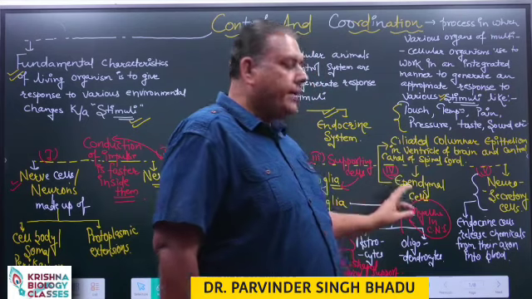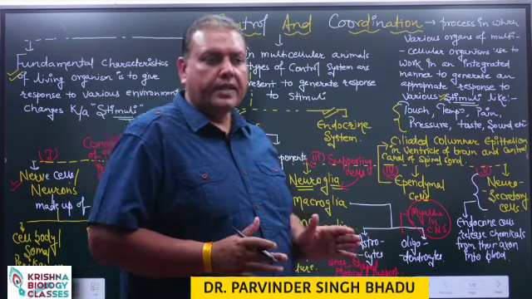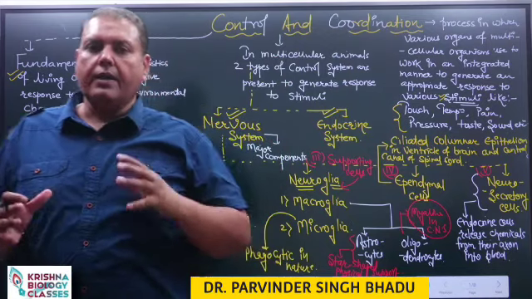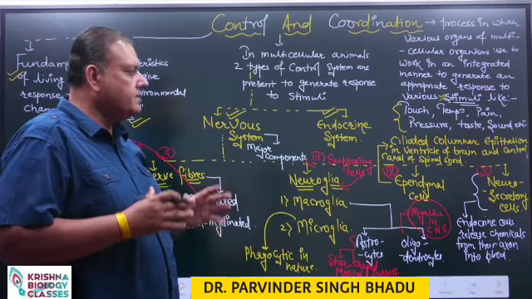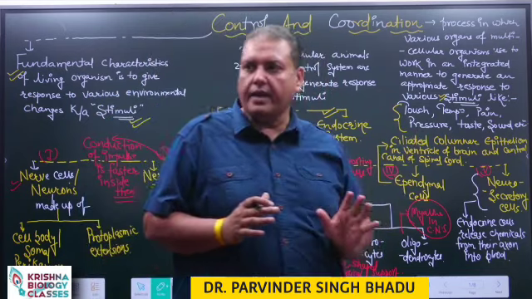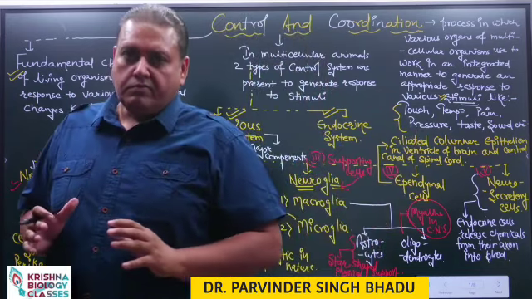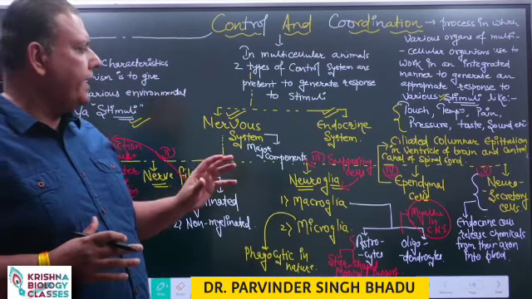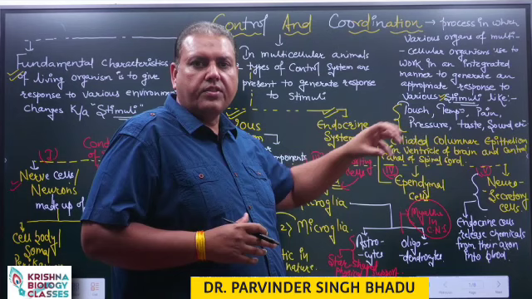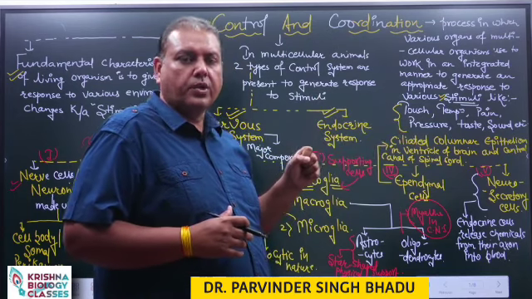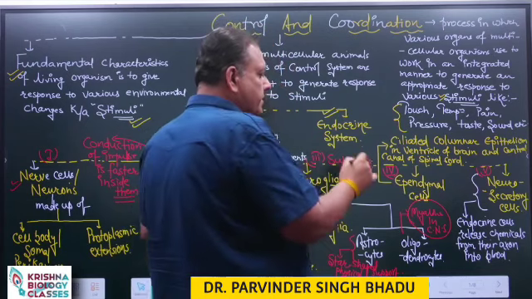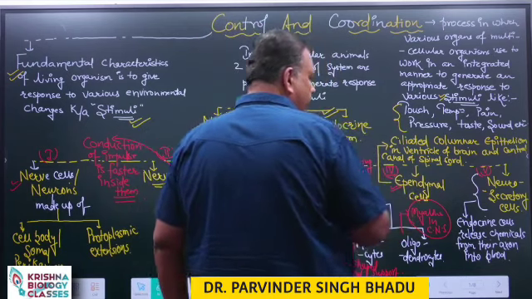Now, ependymal cells. We know that inside our brain as well as in the spinal cord, a fluid is present which is named as cerebrospinal fluid. In the cavity of the brain and in the spinal cord, ciliated columnar epithelium is present which absorbs the excess cerebrospinal fluid, and this tissue is named as ependymal cell.